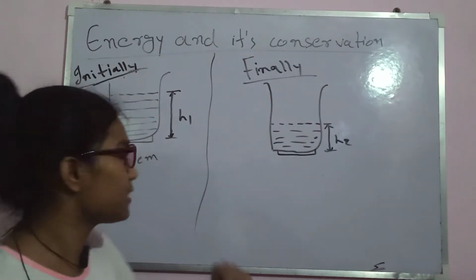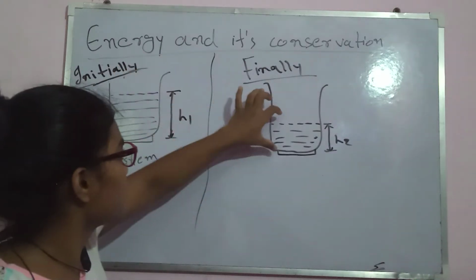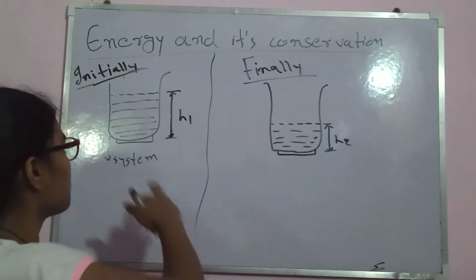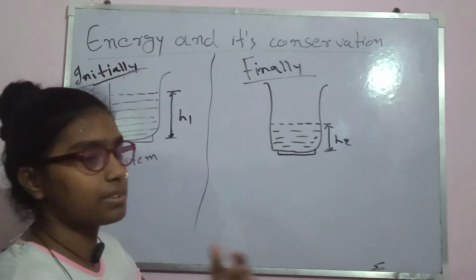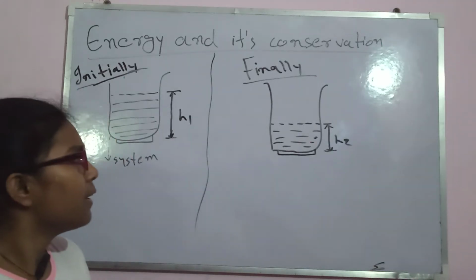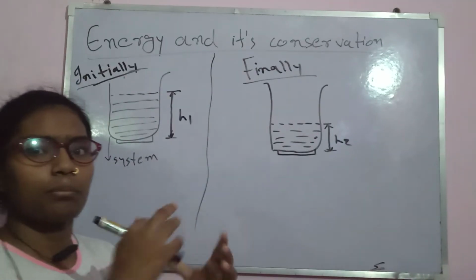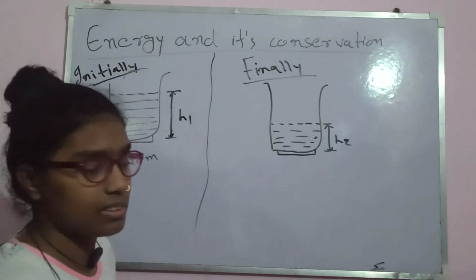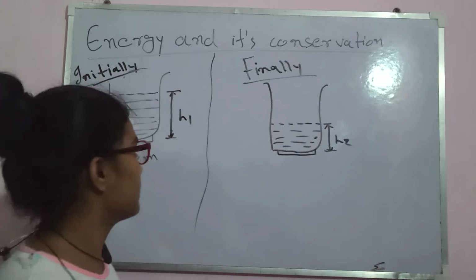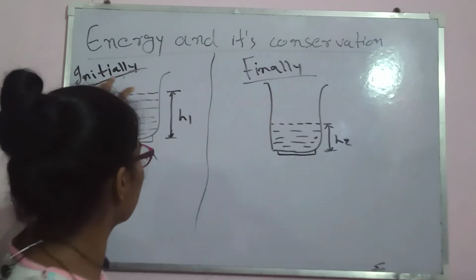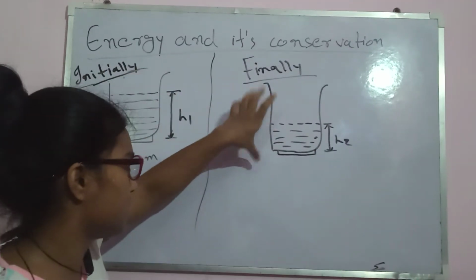How are we going to calculate this? As we know, since the water level has reduced, some of the water has turned from water to water vapor that goes to our surroundings, since we have taken the room as our surrounding. How will we calculate what amount of energy has been transferred from the system to the surrounding? Because the energy must have been transferred, since there are some changes from our initial system to our final system.